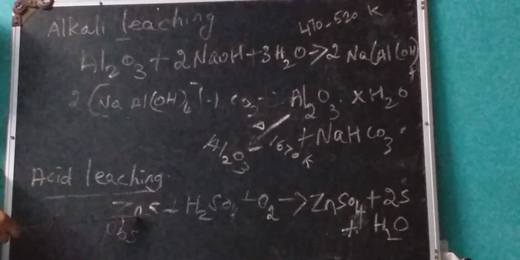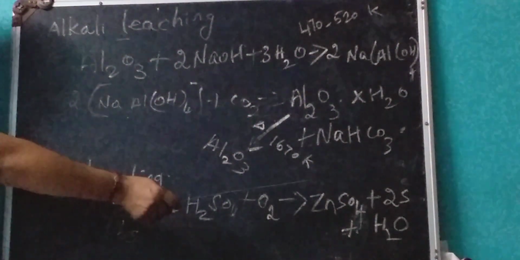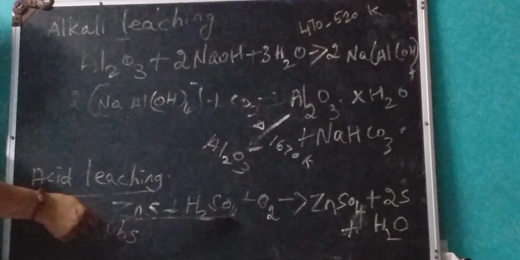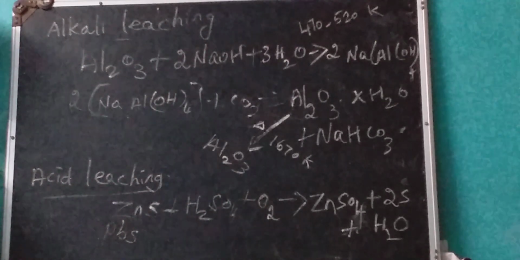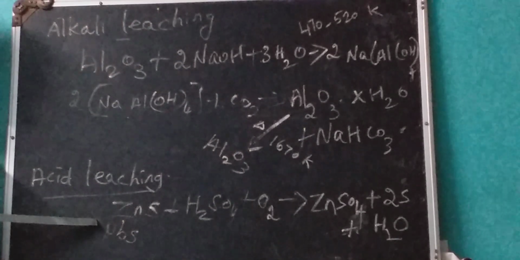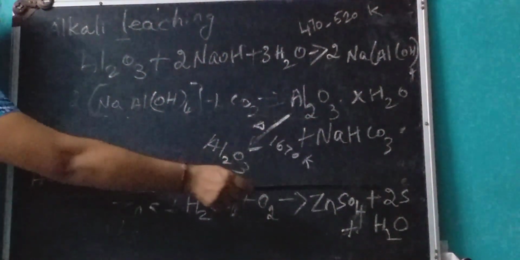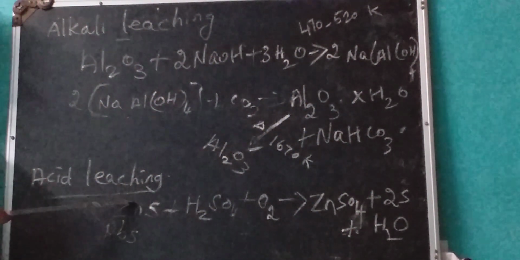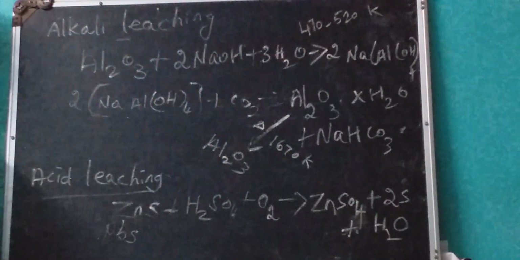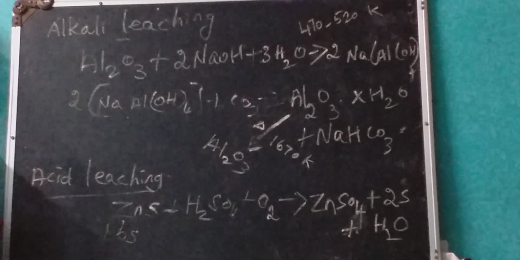The equation is ZnS plus H2SO4 plus O2, which gives zinc sulfate. Here zinc combines with the sulfate and forms zinc sulfate. In this process, the insoluble sulfide is converted into a soluble sulfate and elemental sulfur. That is, the insoluble zinc sulfide is converted into soluble zinc sulfate and elemental sulfur, meaning sulfur as an element. So today we saw the leaching process.